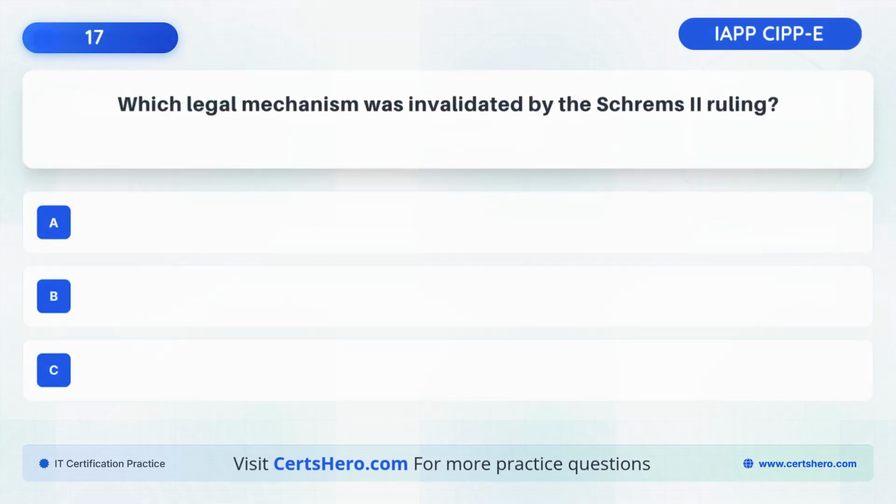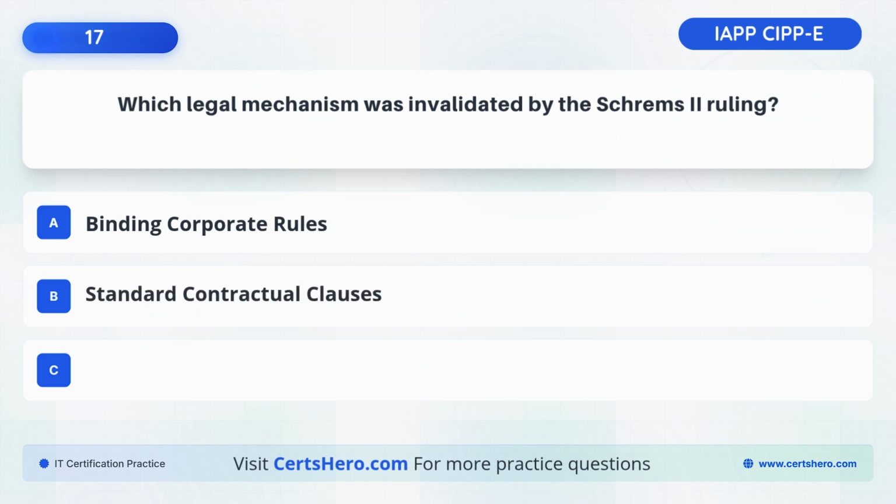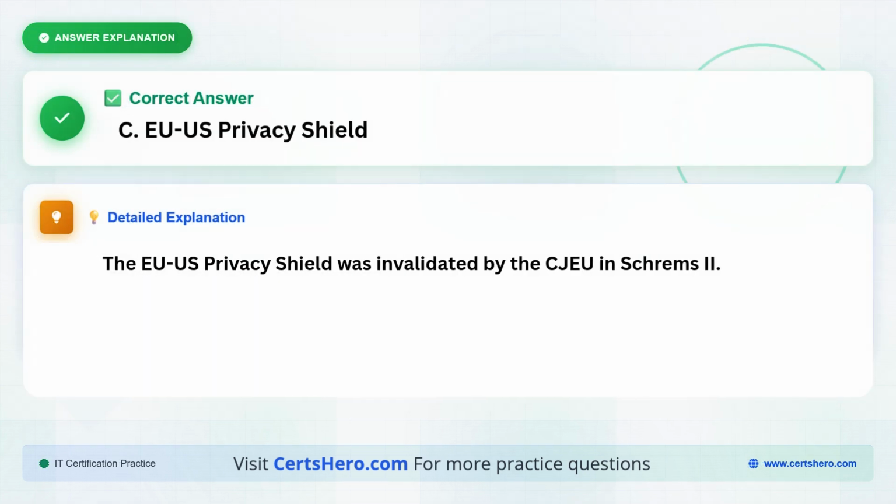Which legal mechanism was invalidated by the Schrems II ruling? A. Binding corporate rules. B. Standard contractual clauses. C. EU-US Privacy Shield. The correct answer is C. EU-US Privacy Shield, because the EU-US Privacy Shield was invalidated by the CJEU in Schrems II.